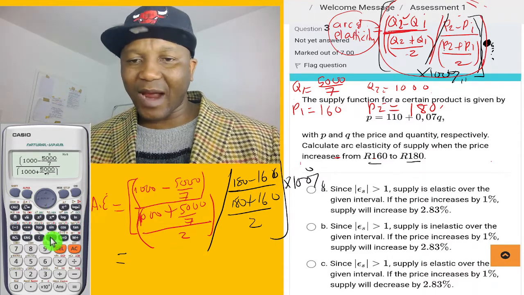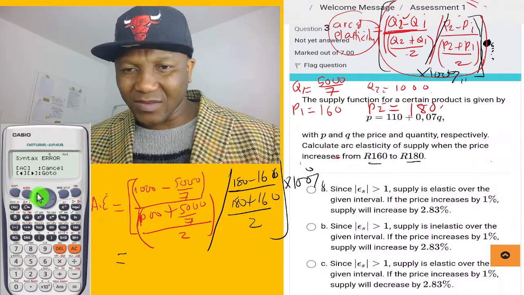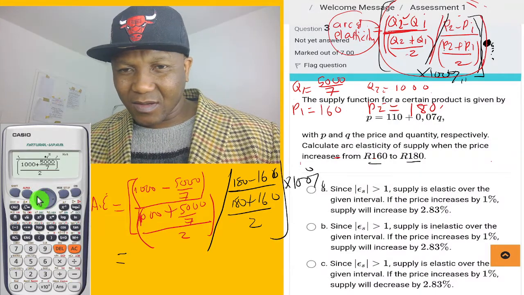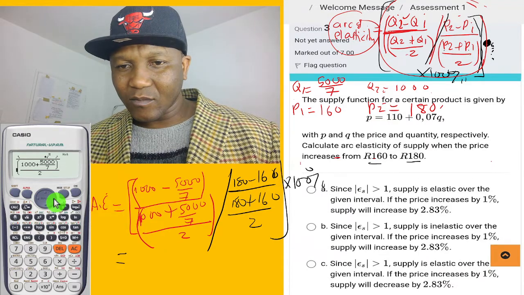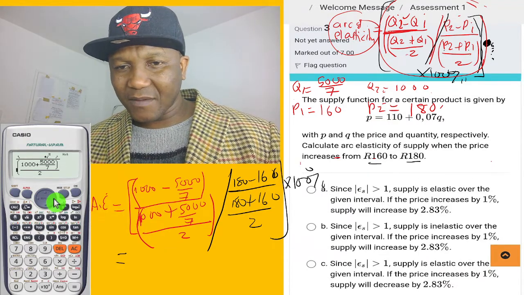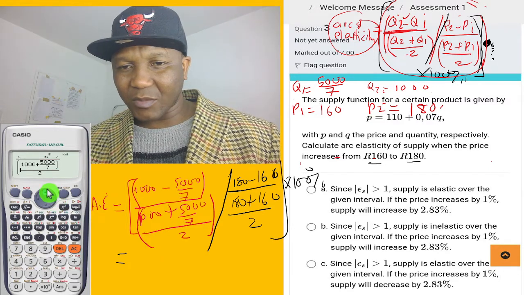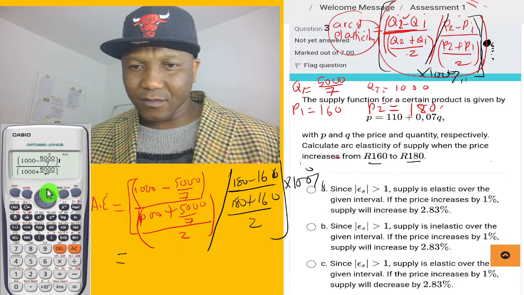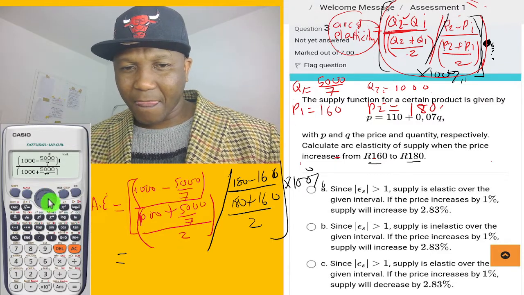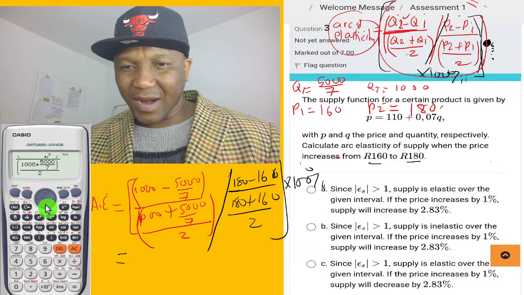Yes, close the bracket right there. Okay, let's fix it. Did I divide it by 2 here? The brackets are very wrong.